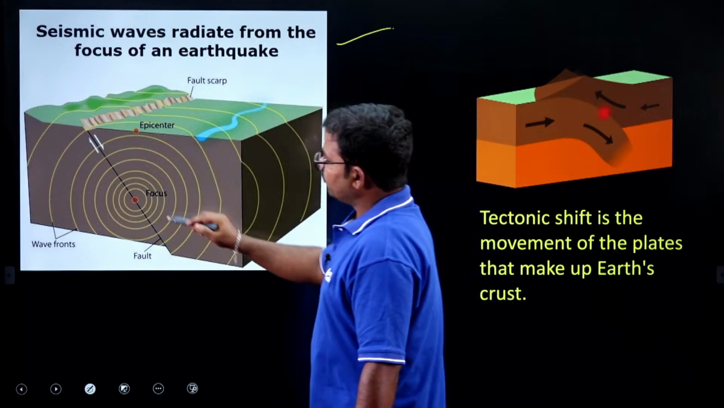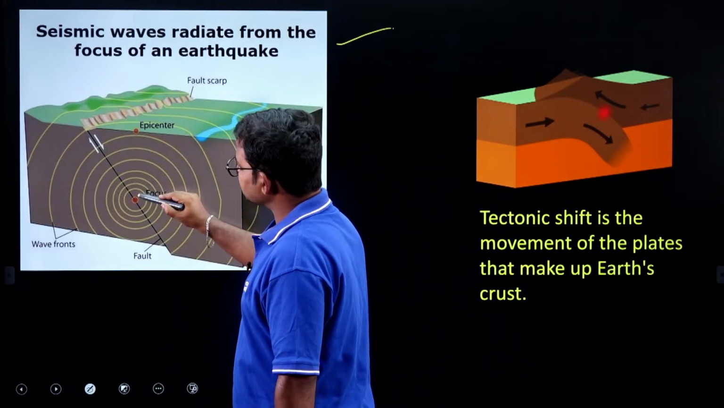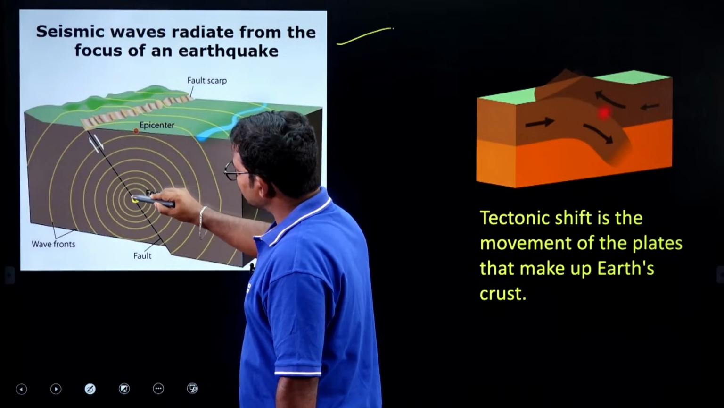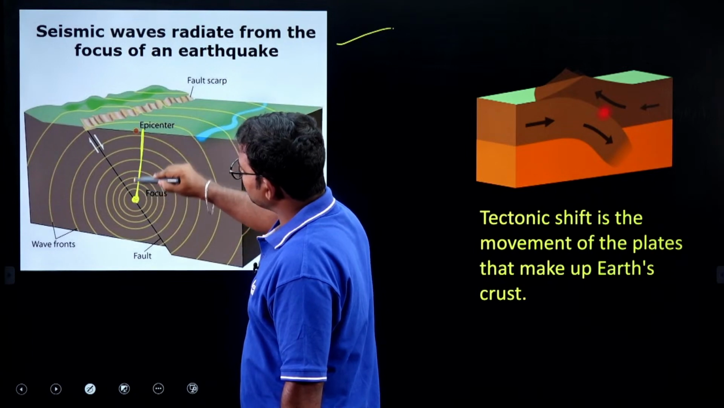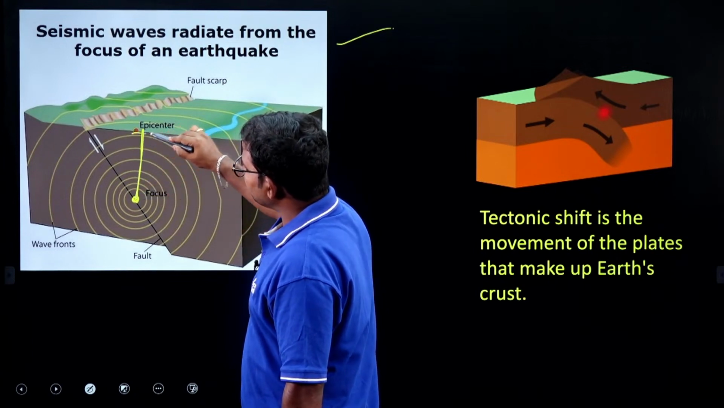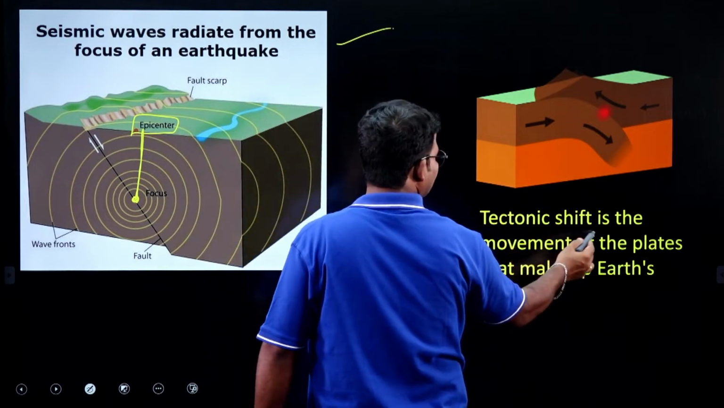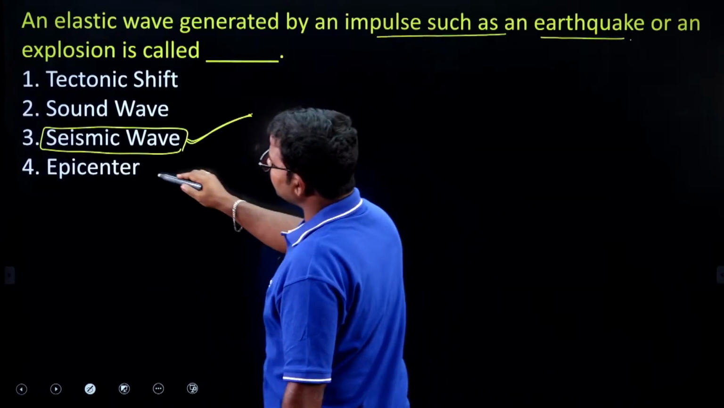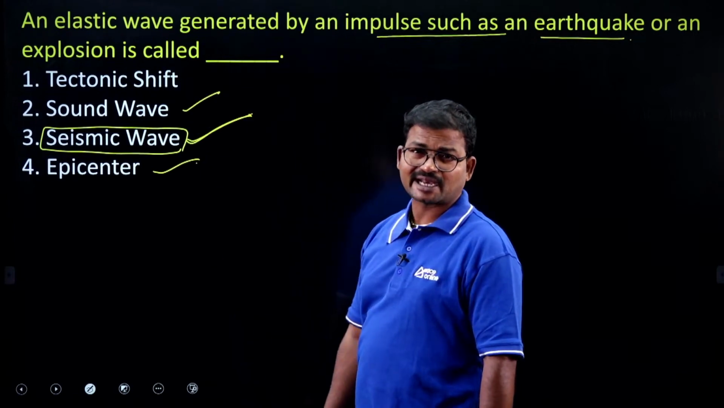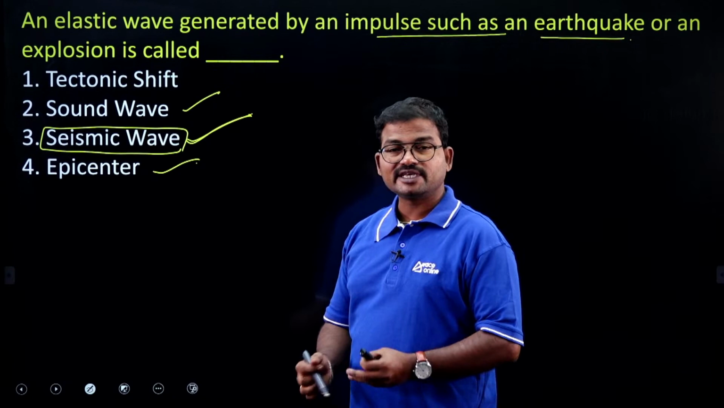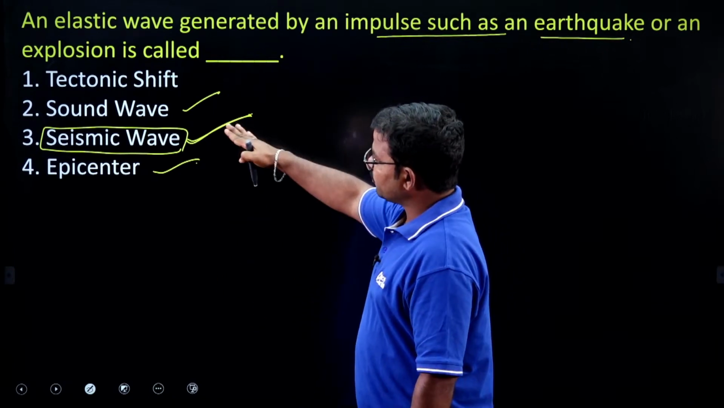Where the earthquake is generated, that point is considered the focus. If you draw an imaginary line perpendicular to the focus, that point is considered the epicenter. So this is the meaning of epicenter. And sound wave: we already know that sound is a mechanical wave, so it requires a medium to propagate energy.